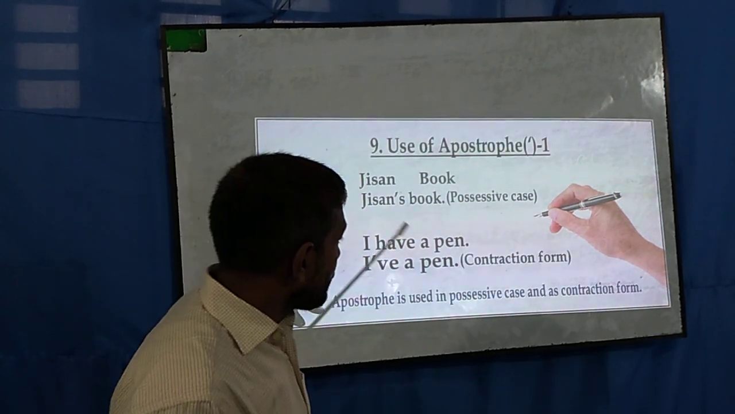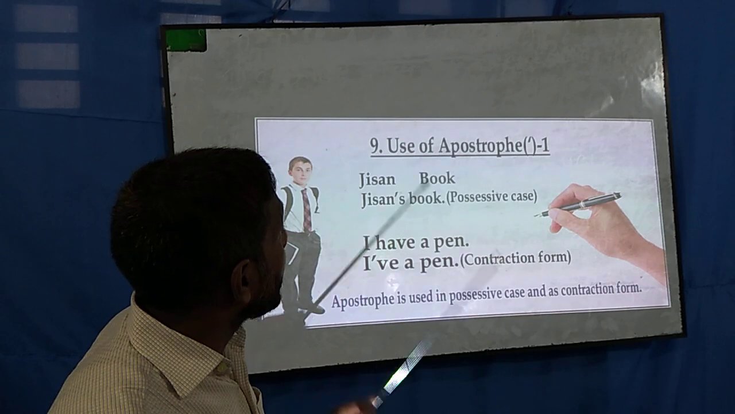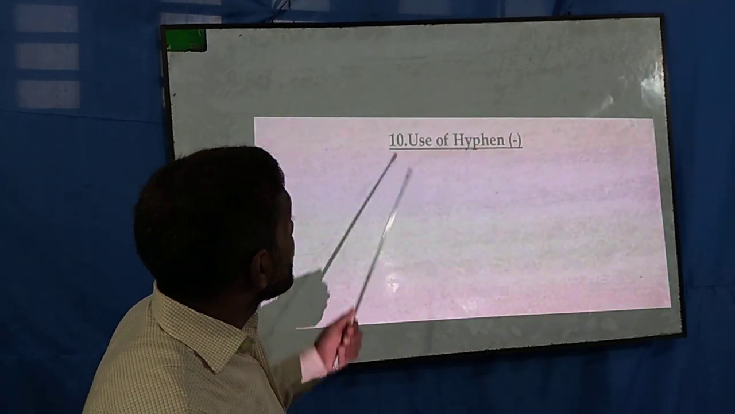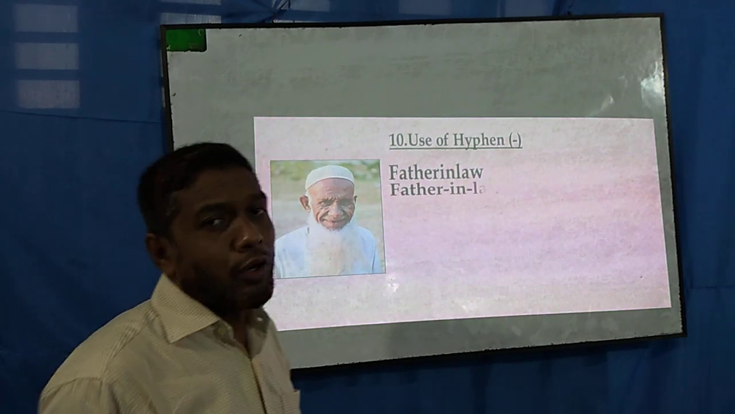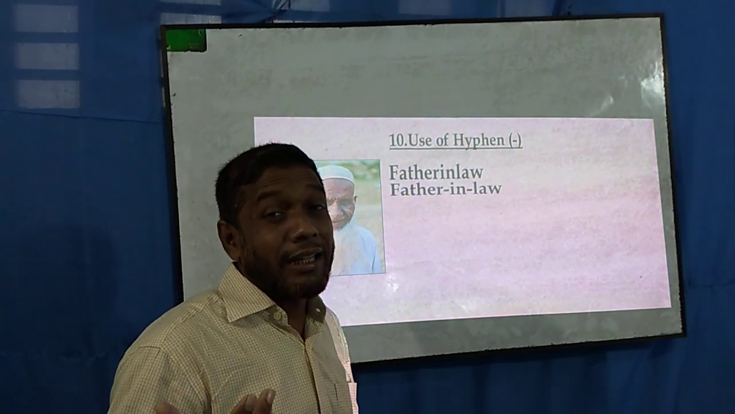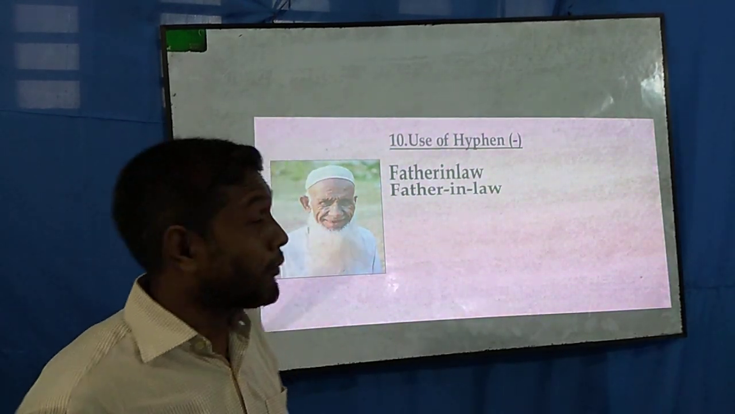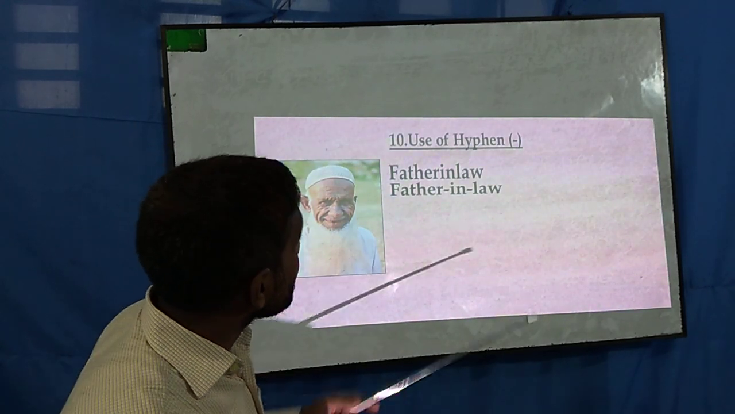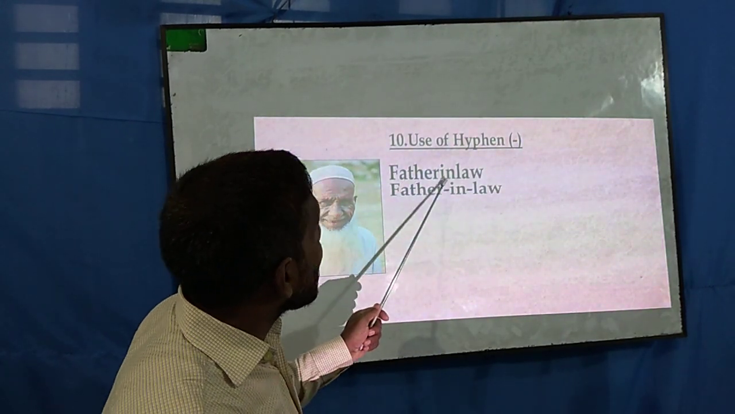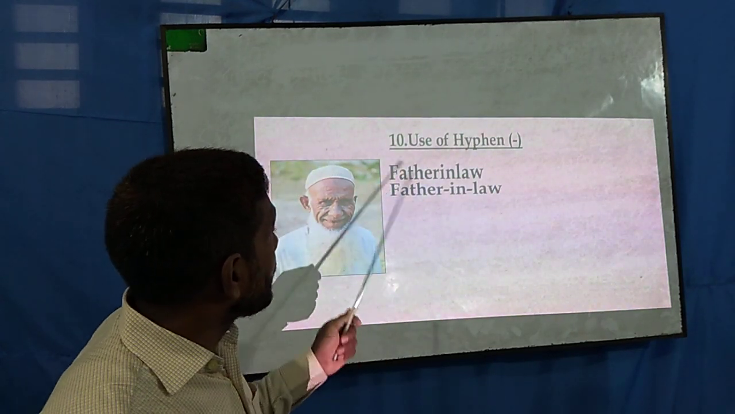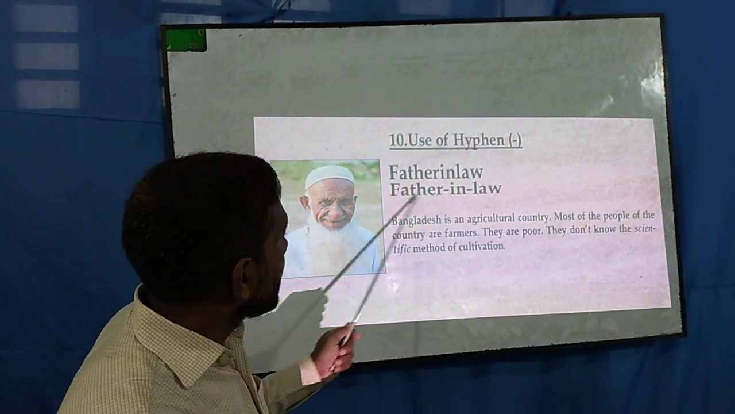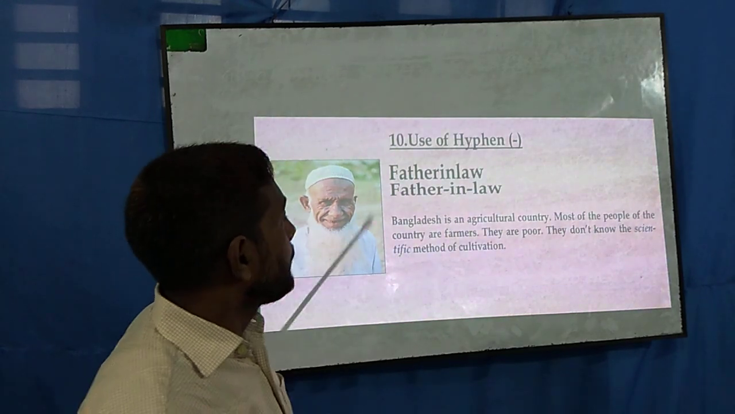So dear students, we would like to go ahead. Use of hyphen. This is rule number 10. Out of 11 punctuation marks, we have already come to the 10th. This is a hyphen. Father-in-law. This is not the right word, but if we write it like this, father-in-law, then we must use a hyphen between these words.